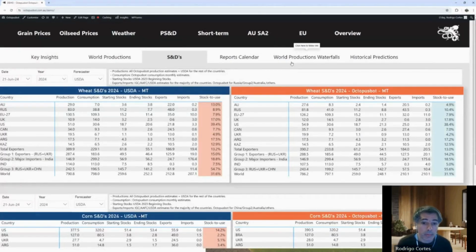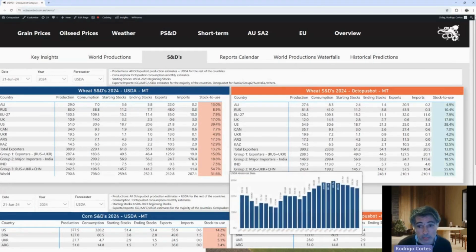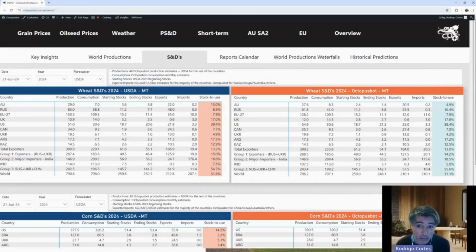Okay, so what you can see here on the left side is the latest version of the S&Ds of the USDA. On the right side, you can see the latest version of the S&Ds that we produce from our machine learning estimates, running the weather models through the estimates. We obtain these productions, then the consumptions from the other models, and then starting stocks, ending stocks, and exports and imports. Those are assumptions that we make to create these estimates.